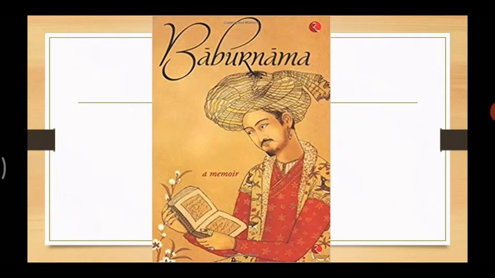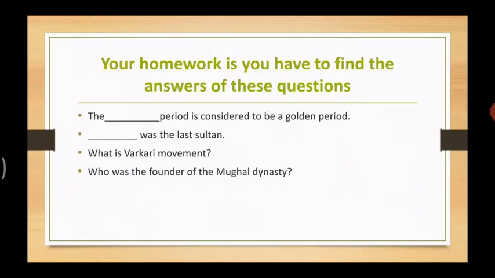Let's move forward. Now, your homework is to find the answers to these questions. The first one: the Dash period is considered to be a golden period. Dash was the last sultan. What is the Warkari movement, and who was the founder of the Mughal dynasty?